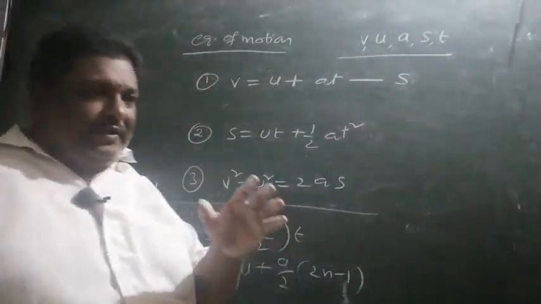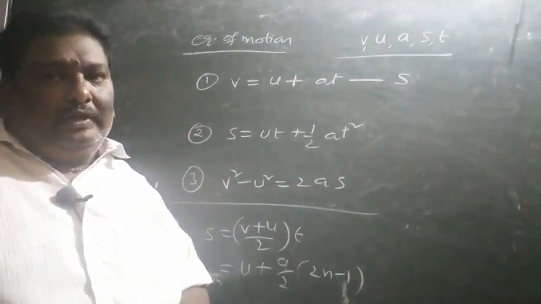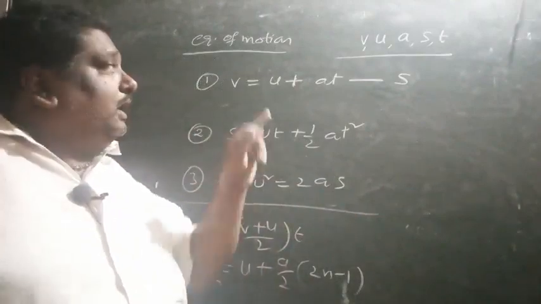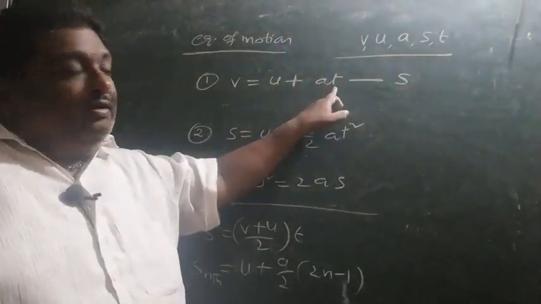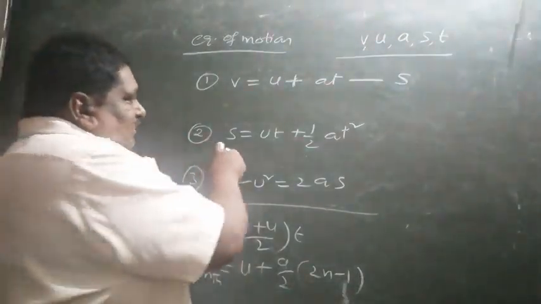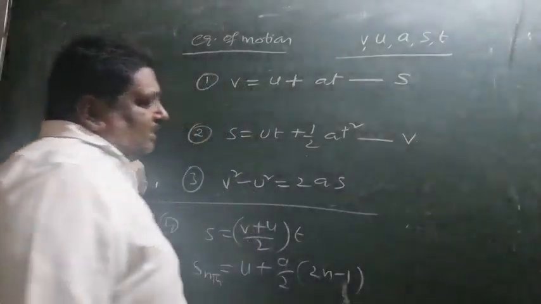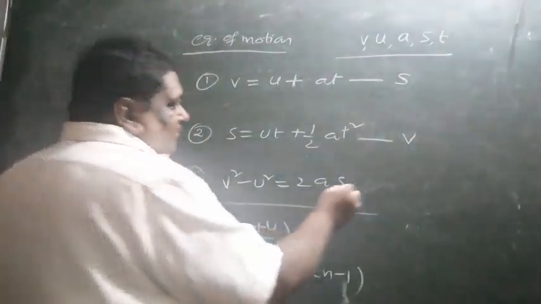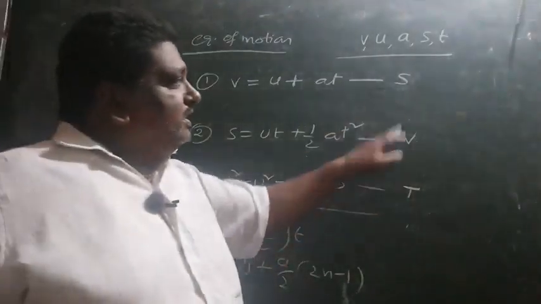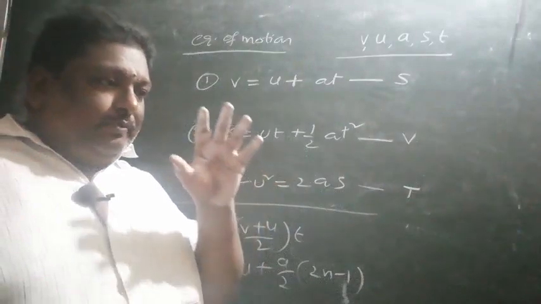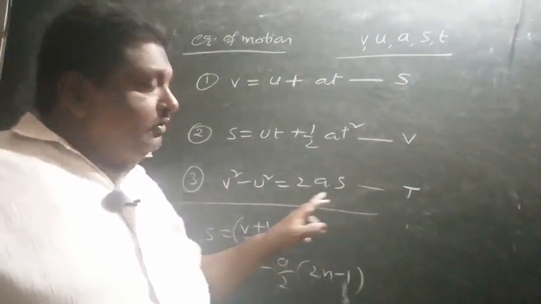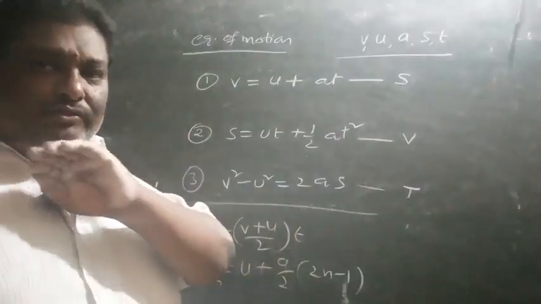Suppose one problem is given, you have to read the question first. In it, one value we have to find, the v value. Other three parameters' data will be given. One we do not use at all. Next, in this equation, v is not present. In this equation, t is not present. Read from the bottom, t v s. So suppose one problem is to be solved without using time. Definitely we have to select the third equation, otherwise you cannot solve the problem.